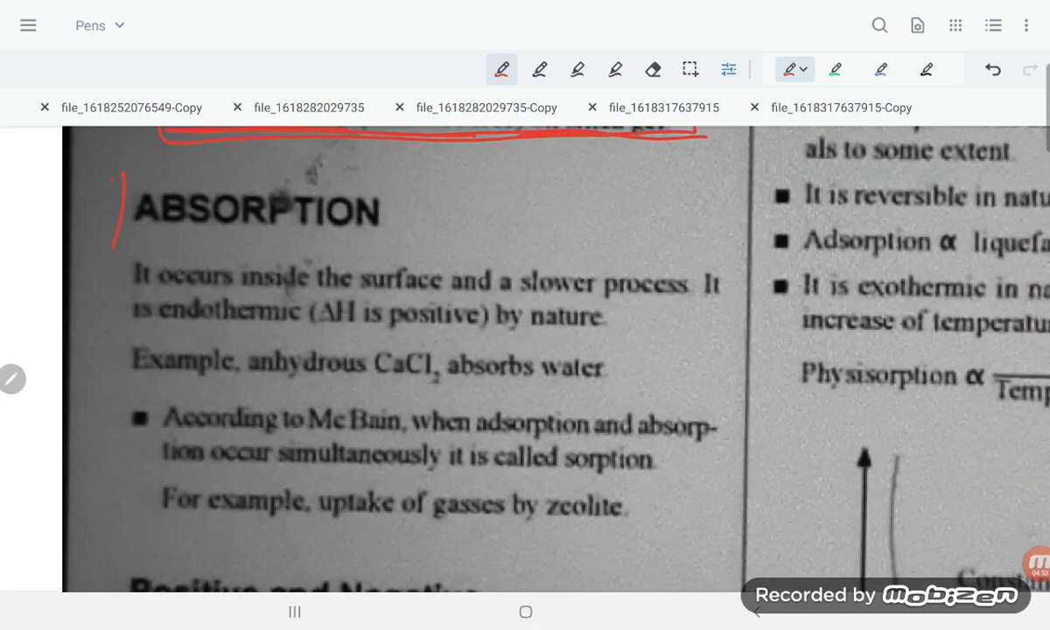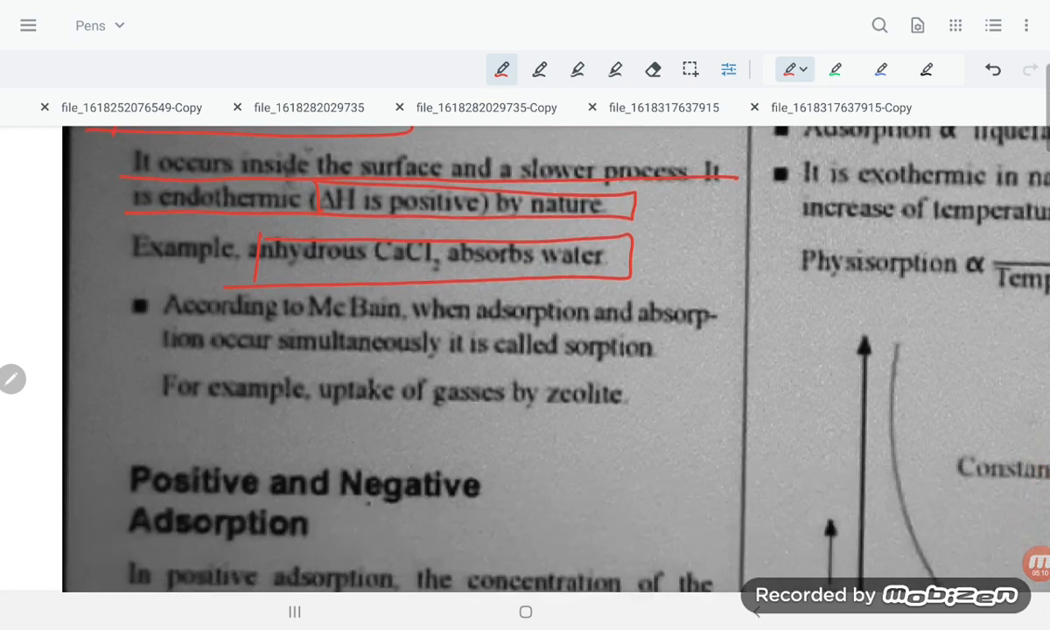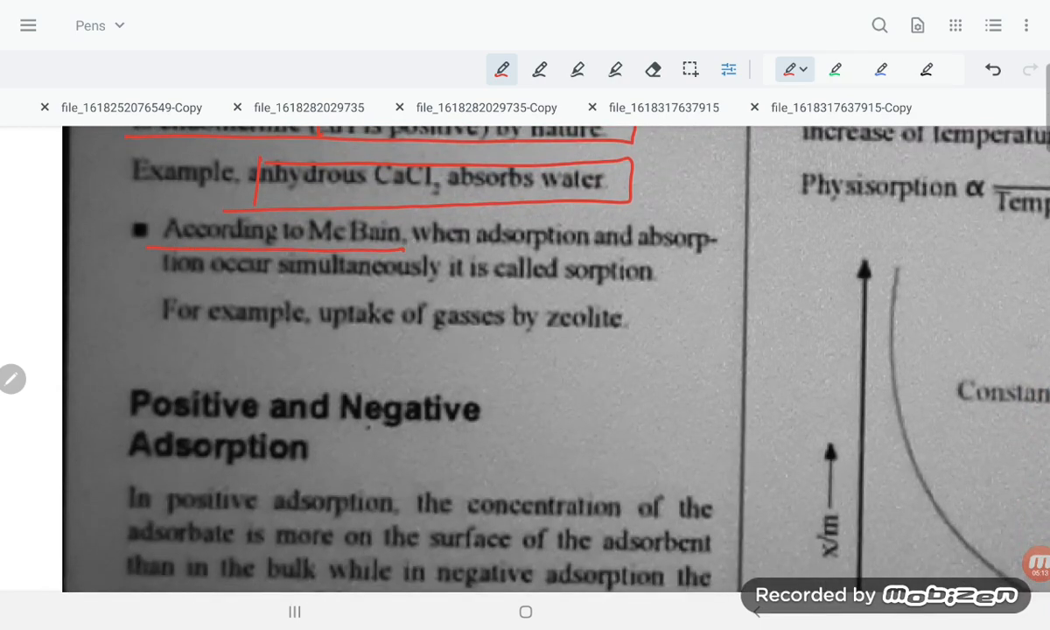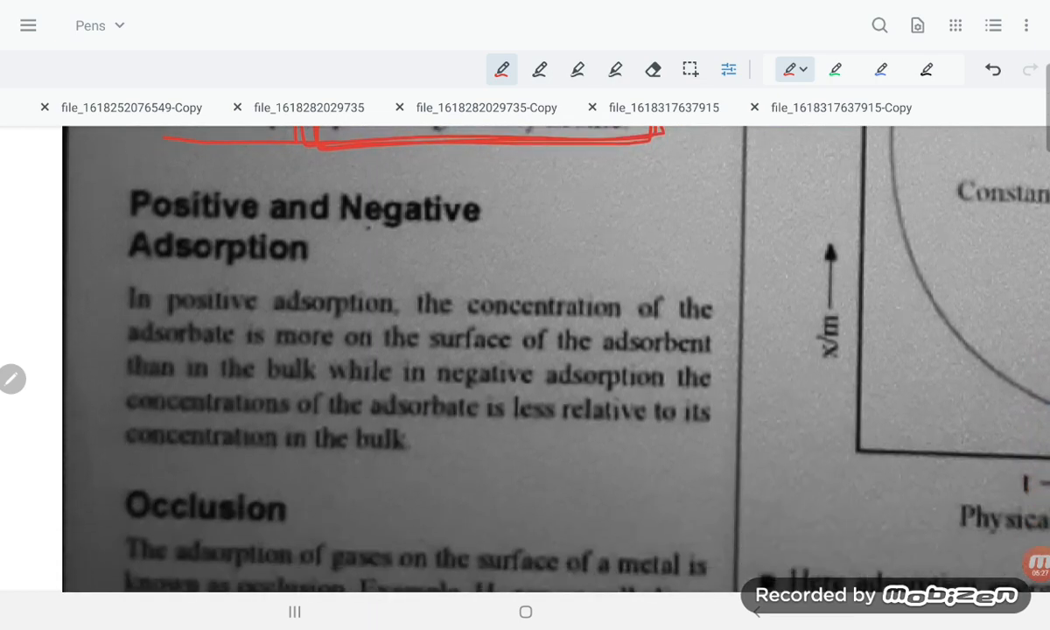Now let us have a look at absorption in detail. Absorption occurs inside the material and is a slower process. It is endothermic, delta H is positive, for example anhydrous calcium chloride absorbing water. According to McBain, when adsorption and absorption occur simultaneously, it is called sorption, for example uptake of gases by zeolite.